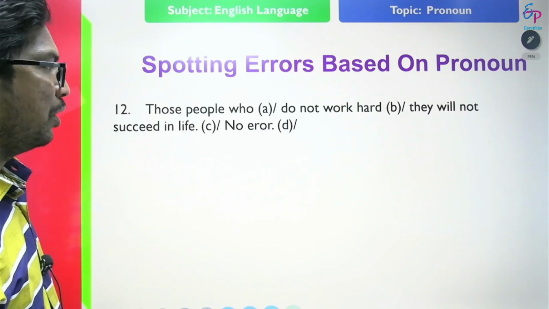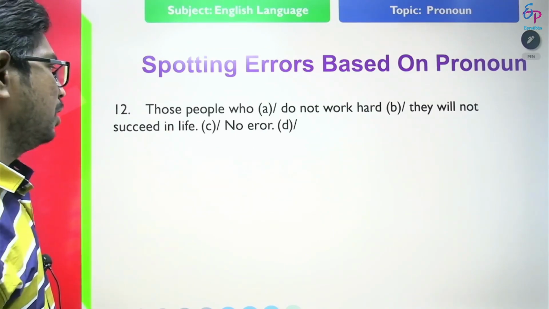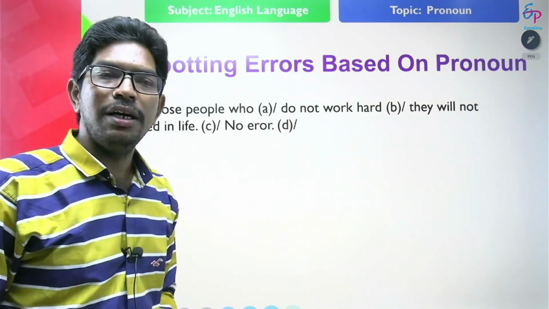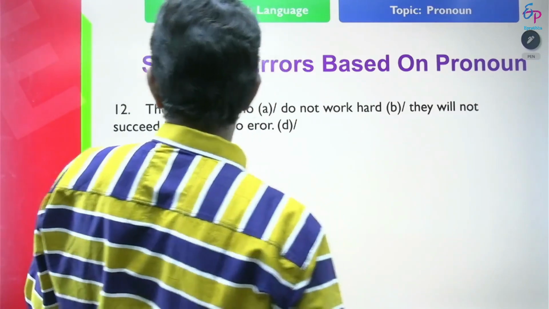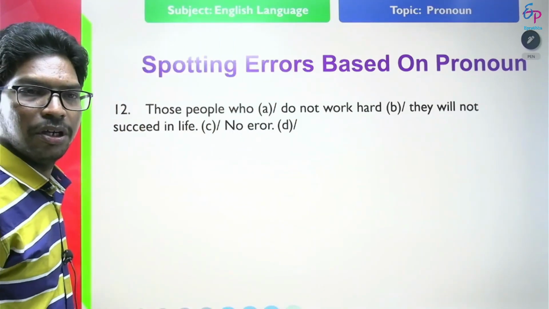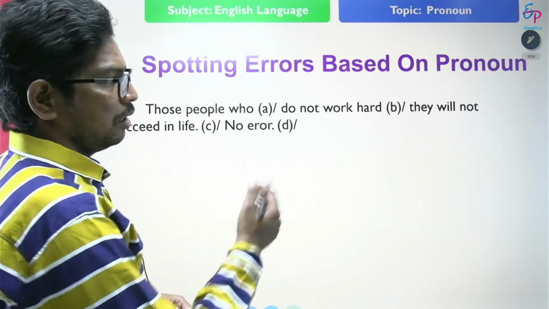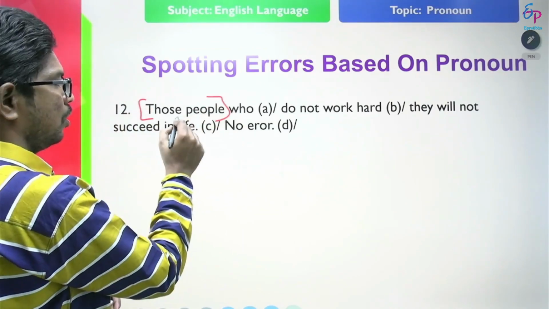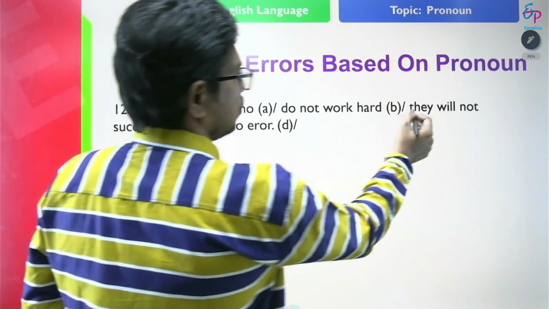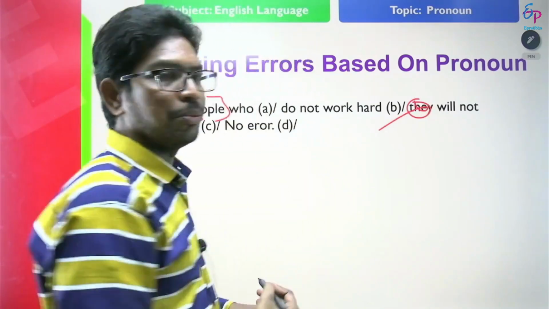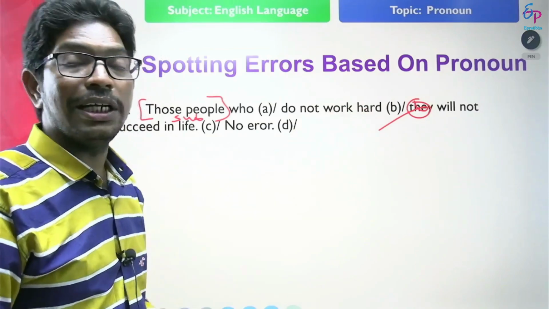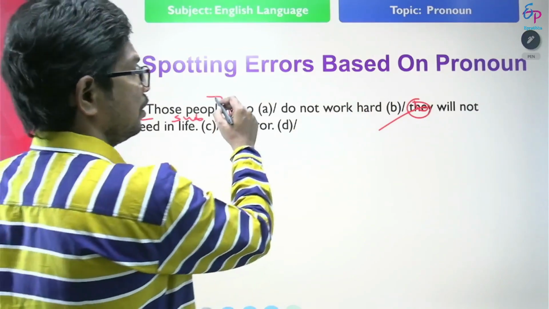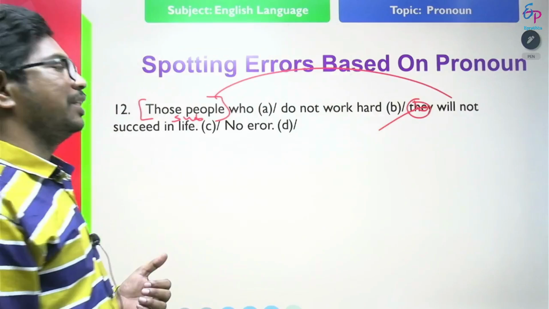Read this statement and find out the error. Those people who do not work hard, they will not succeed in life. So here, those people is already used as the subject. So they cannot be used because it is superfluous. That is unnecessary. Those people will not succeed in life.